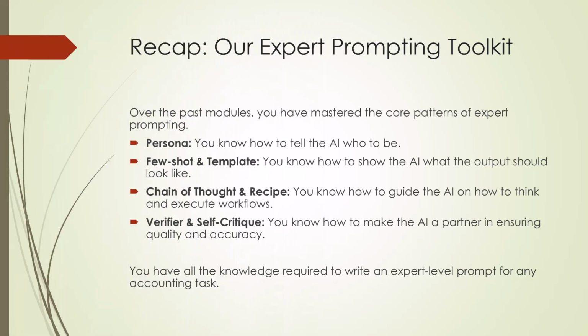Let's quickly review the powerful toolkit you have already mastered. Over the past modules, you've learned the core patterns of expert prompting. You know the persona pattern to tell the AI who to be. You know the few-shot and template patterns to show the AI what the output should look like. You know the chain of thought and recipe patterns to guide the AI on how to think and execute complex workflows. And you know how to use the verifier and self-critique patterns to make the AI a partner in ensuring quality. You now have all the knowledge required to write an expert-level prompt for any accounting task.